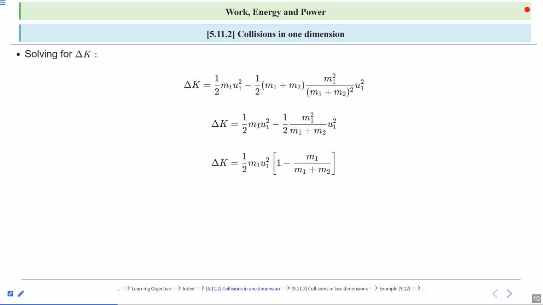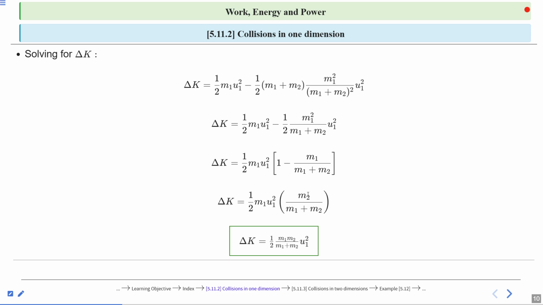Now here m1 u1 square is common in both terms, so take 1 by 2 m1 u1 square as a common term. The remaining term will be 1 minus m1 divided by m1 plus m2. So this is the loss in kinetic energy. So delta K is equal to 1 by 2 m1 u1 square, and after LCM it will be (m1 plus m2 minus m1) over m1 plus m2, which gives 1 by 2 m1 u1 square into m2 divided by m1 plus m2.